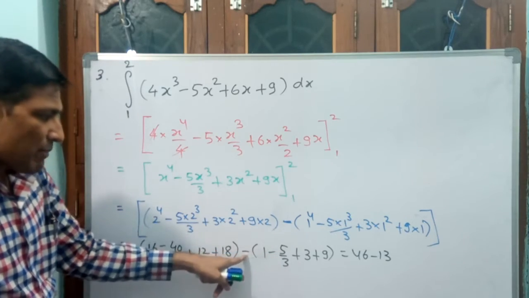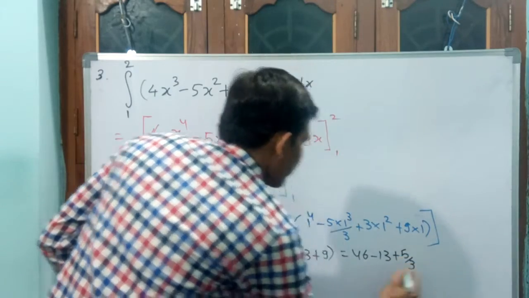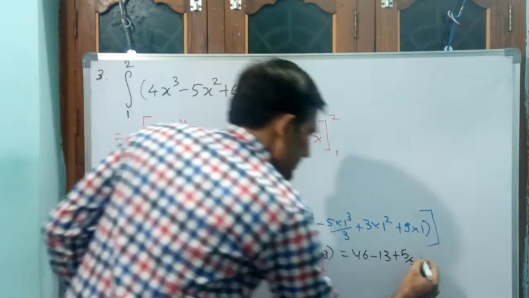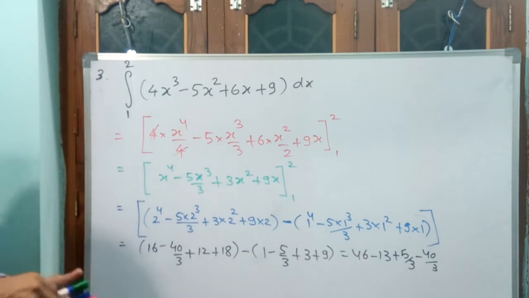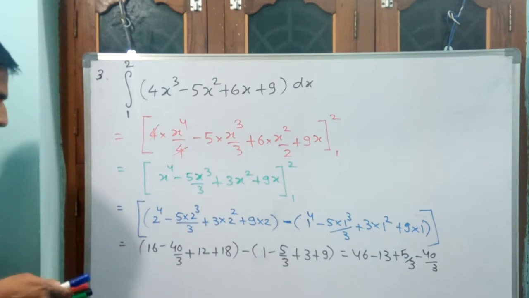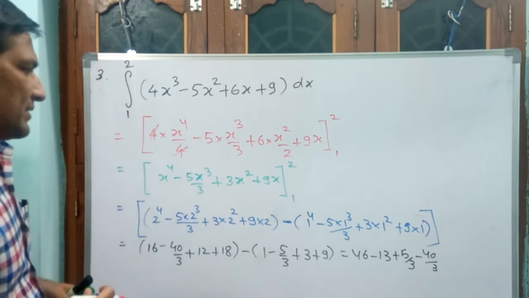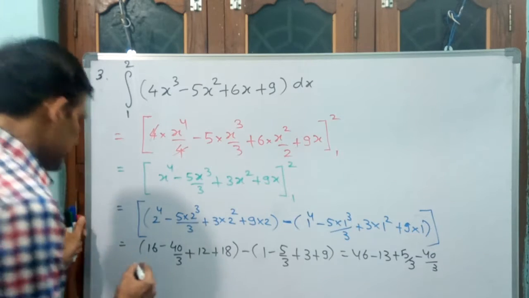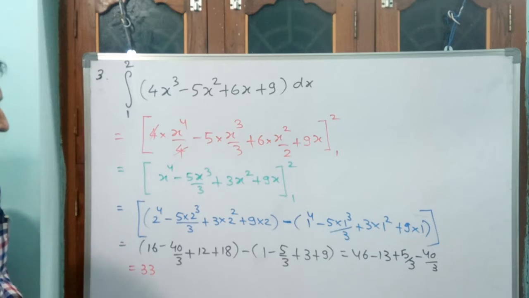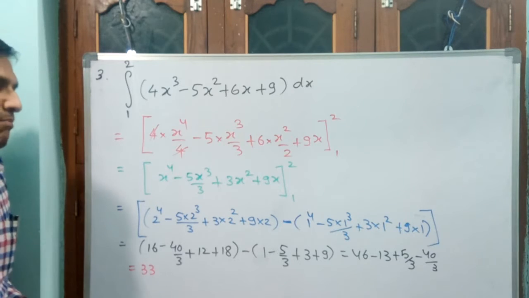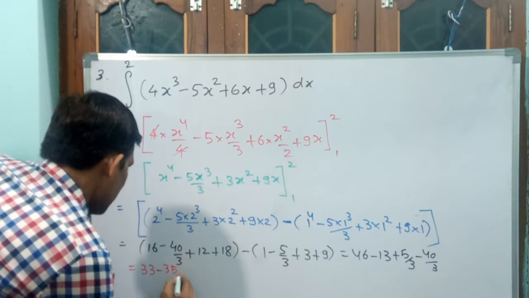Plus. Why? Because minus 5 by 3. Minus of minus 5 by 3 is plus 5 by 3. Minus 40 by 3. Okay. LCM 3 you can take. You can get the answer. Okay. See, 46 minus 13, 33. Okay. Yes, 33. 5 minus 40, minus 35 by 3.